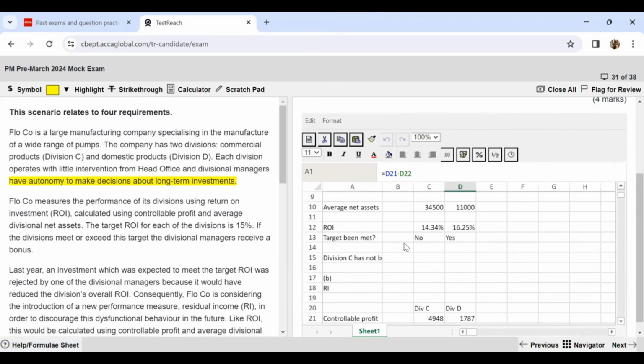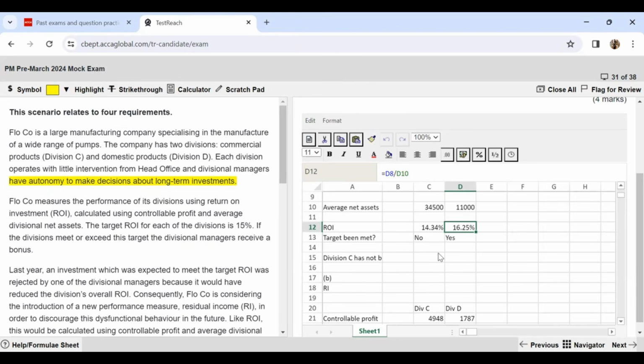So first of all, if you see, division D is the division which has exceeded the target ROI, but division C has not. If the controllable profit in relation to the revenue is something that we are comparing, division C's margin is 59%, and you compare that to a margin of division D as 56%.